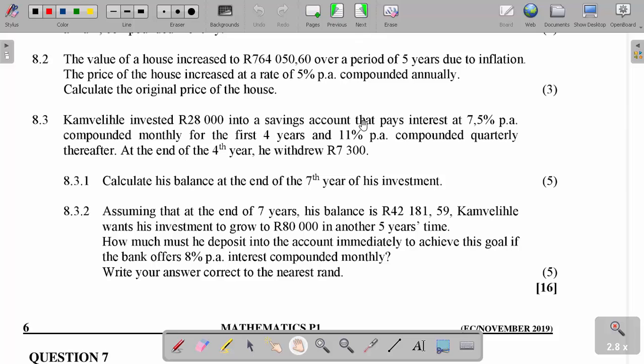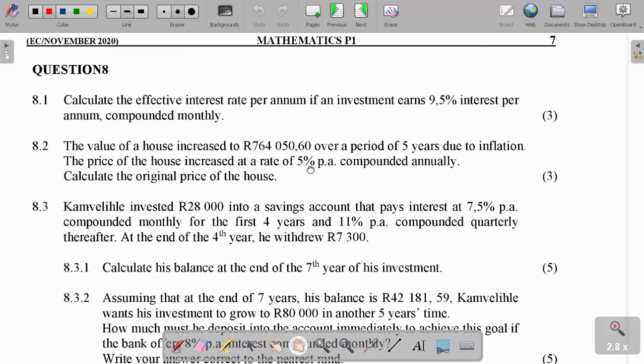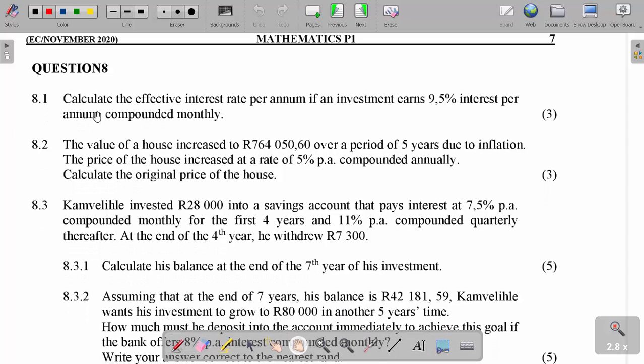Now we have another question to try out here together. This was done 2020, Eastern Cape, November. It says calculate the effective interest rate per annum if an investment earns 9.5% interest per annum compounded monthly. What does the question want? They say calculate the effective interest rate per annum if the investment earns 9.5% interest per annum compounded monthly. So here they're compounding monthly, and I want to calculate my effective interest rate.